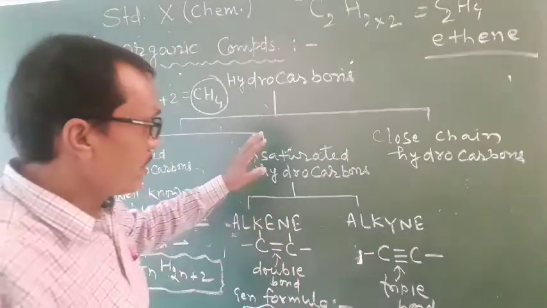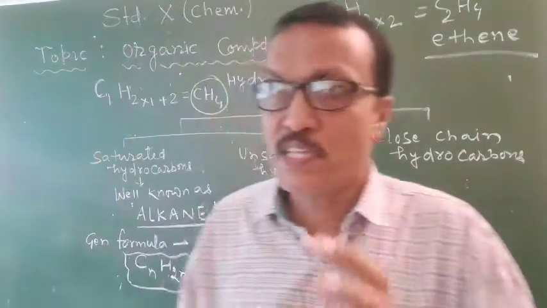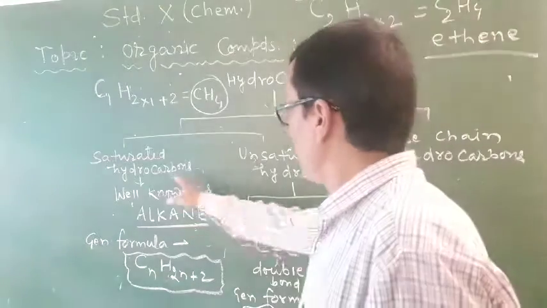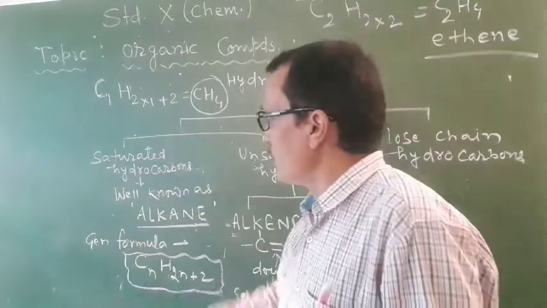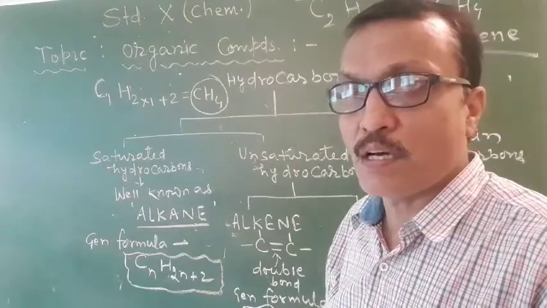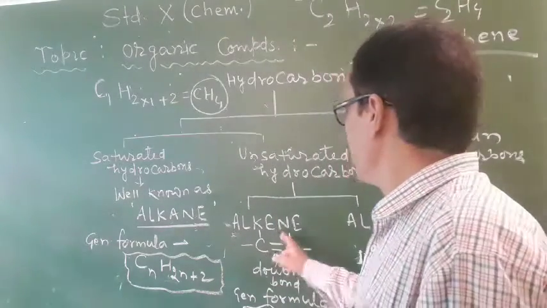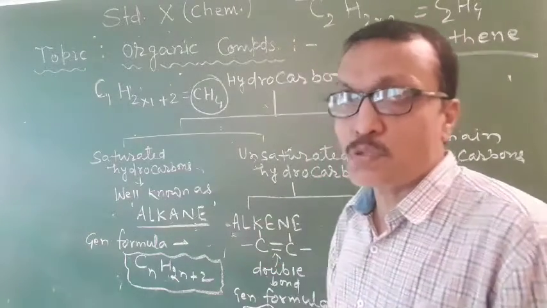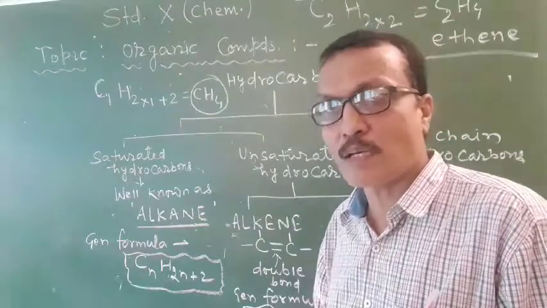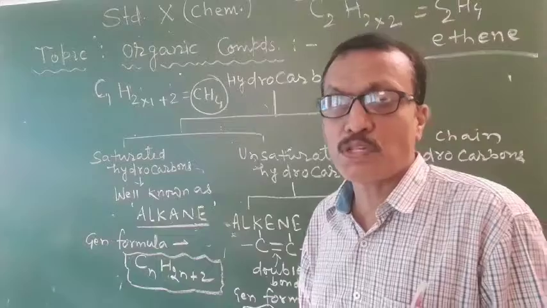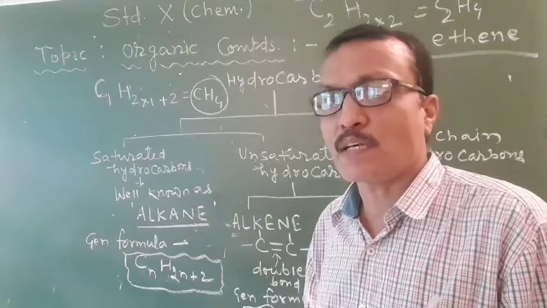So students, this is the classification of open chain hydrocarbons. Once again, open chain hydrocarbons are of 2 types: saturated hydrocarbons and unsaturated hydrocarbons. Saturated hydrocarbons are well known as alkane, and unsaturated hydrocarbons are further classified into alkene and alkyne. Alkenes are those unsaturated hydrocarbons which contain double bonds between carbon and carbon atoms, and alkynes are those unsaturated hydrocarbons which contain triple bonds between carbon and carbon atoms.